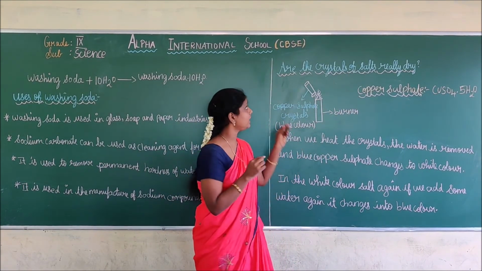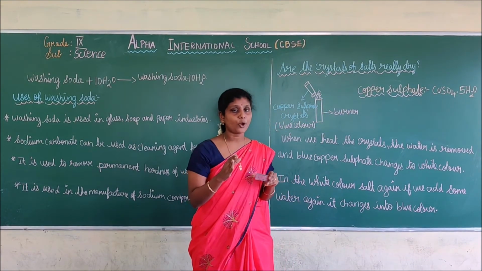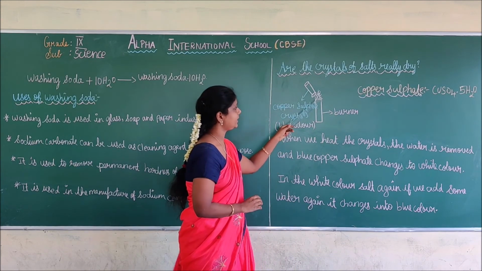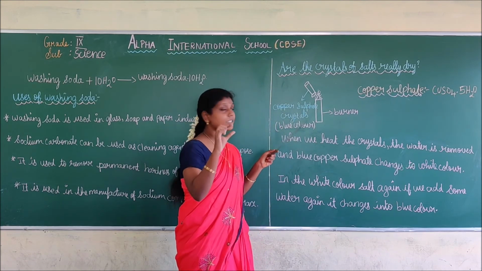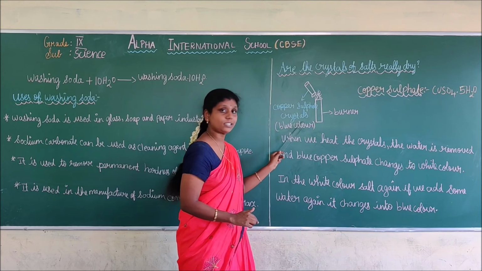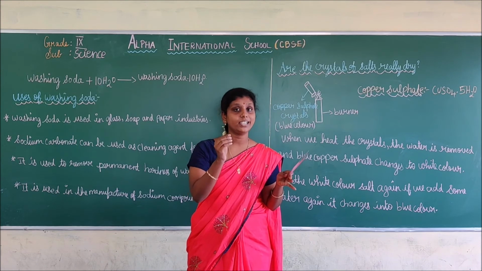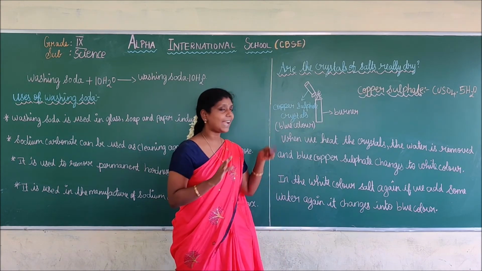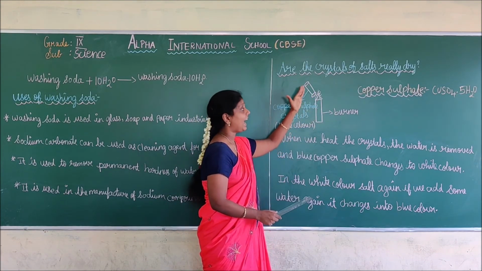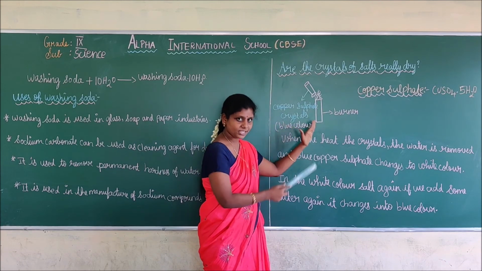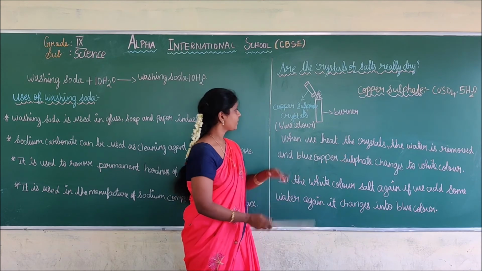They are asking the question: are the crystals of salt really dry? For that, they are performing an activity. Consider this a burner. They take a test tube and add a little amount of copper sulfate crystals. The copper sulfate crystals are sky blue in color. After adding the crystals, they heat them. After heating, the blue copper sulfate crystals change into white color salt.